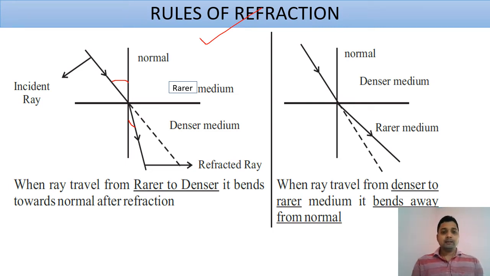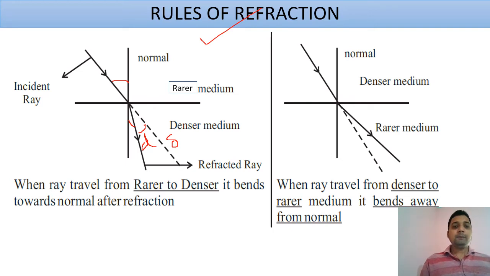This dotted line is the actual path of the incident ray, and the angle between the actual path of the incident ray and the refracted ray is called the angle of deviation, D. It is denoted by the Greek letter delta. This is the angle of deviation produced.